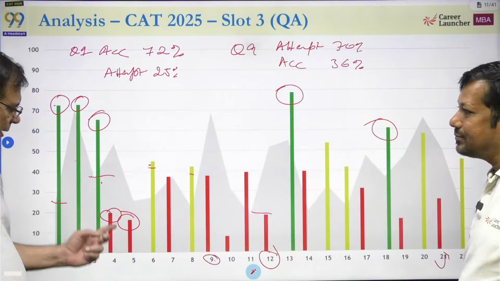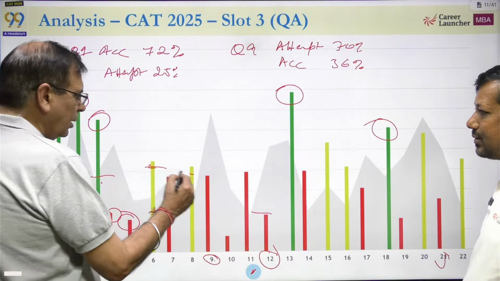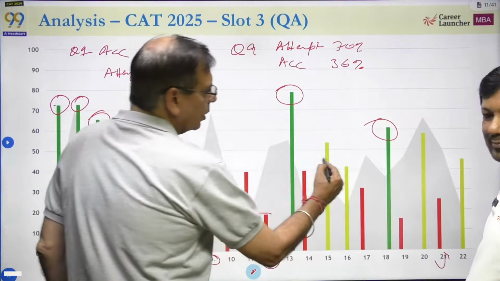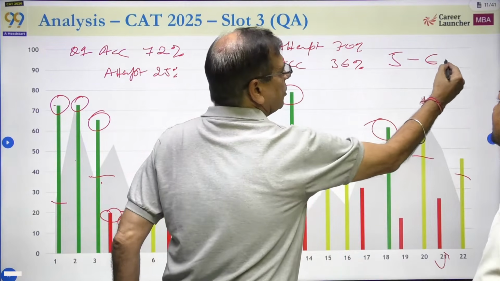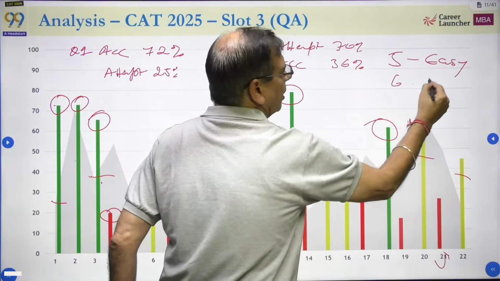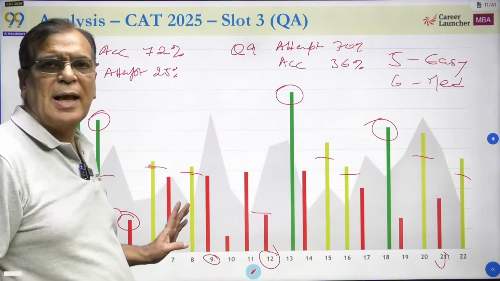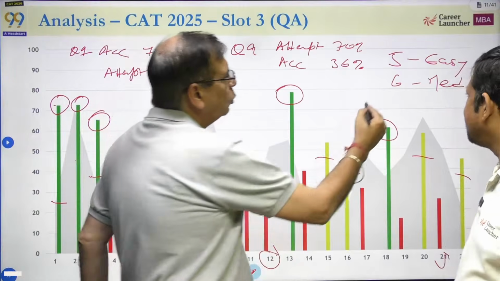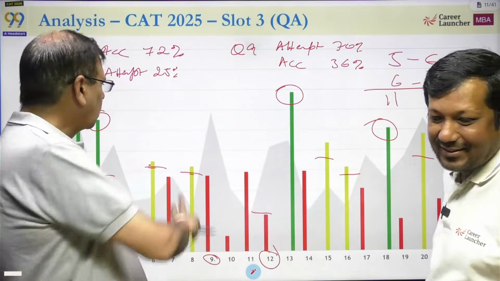Green is easy, red is difficult, yellow is moderate. How many are the moderate ones? 1, 2, 3, 4, 5, 6. So there are 5 easy questions and 6 medium questions, easy and medium with respect to the percentage attempt and accuracy. And if you do only these 5 and 6, you have done 11 questions. And what was 11 questions?